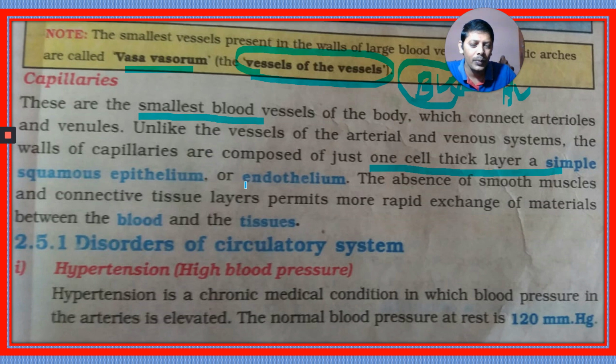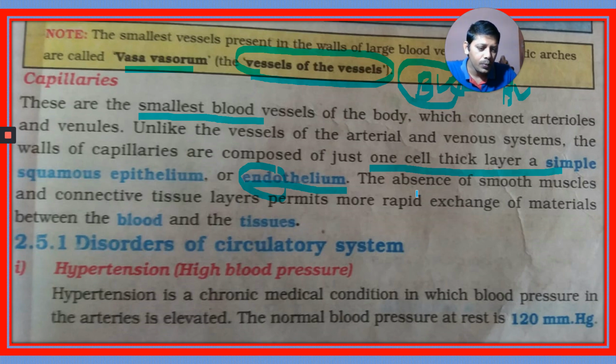This is called endothelium. It is endodermal in origin. It forms from the innermost germ layer. There are three germ layers: ectoderm, endoderm, mesoderm. It is formed from the endoderm.